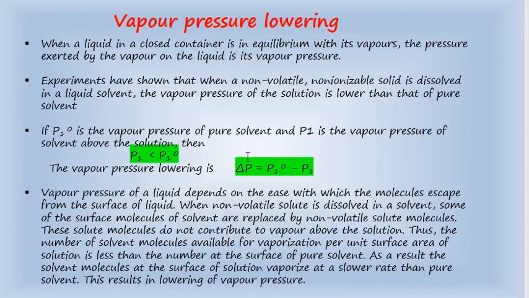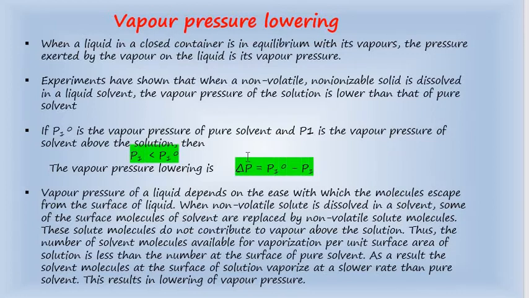Vapor pressure of a liquid depends on the ease with which molecules escape from the surface of the liquid. When a non-volatile solute is dissolved in the solvent, some of the surface molecules of the solvent are replaced by non-volatile solute molecules, and these solute molecules do not contribute to the vapor at all.